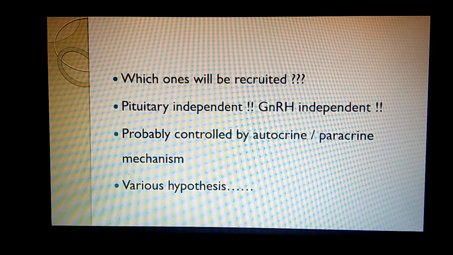Now, which one will be recruited? Because we know that not all primordial follicles are recruited. So this is a pituitary independent phenomenon. This is definitely a GnRH independent phenomenon. Probably it might be controlled by autocrine or paracrine mechanisms, but we have two hypotheses regarding this.